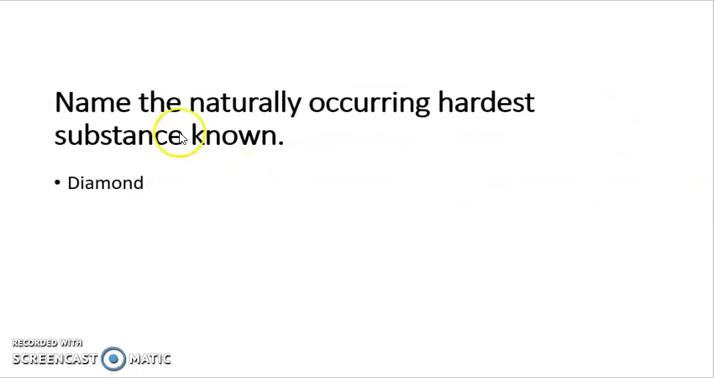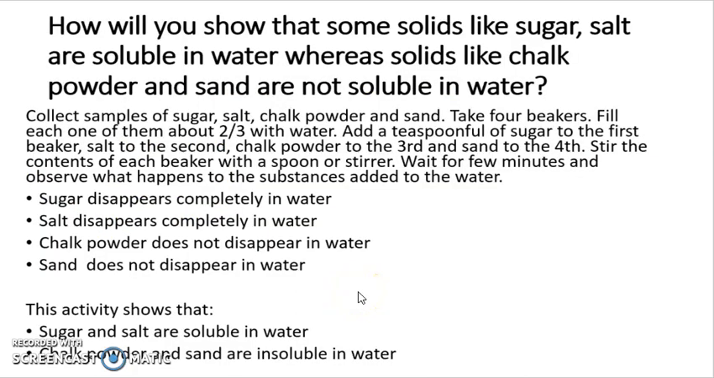Now the next question is, name the naturally occurring hardest substance, and it is diamond. And now the next question is, how will you show that some solids like sugar and salt are soluble in water, whereas solids like chalk powder and sand are not soluble in water? For this we have to perform an activity. Collect samples of sugar, salt, chalk powder and sand. Take 4 beakers.